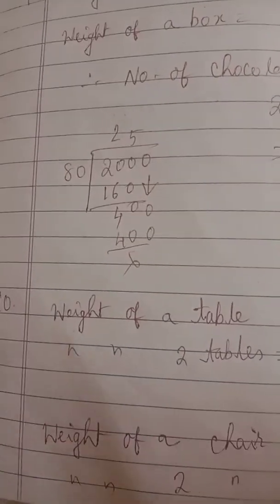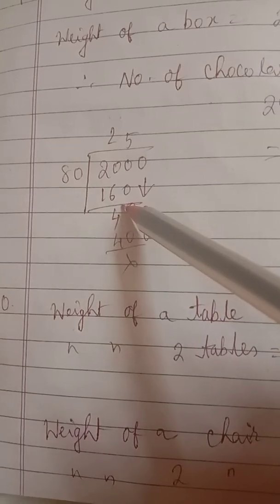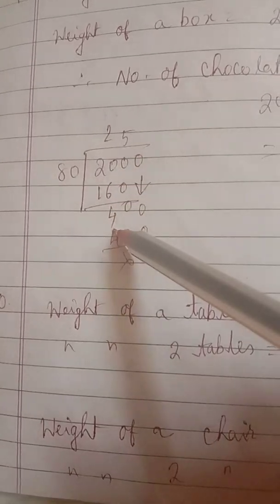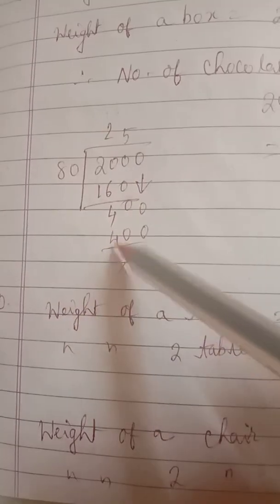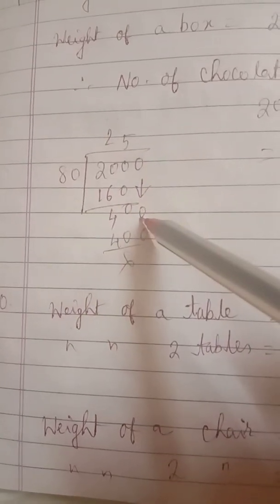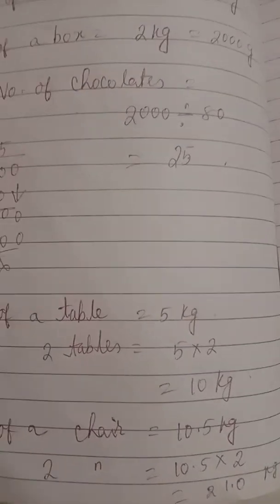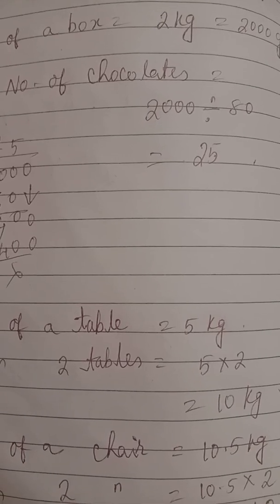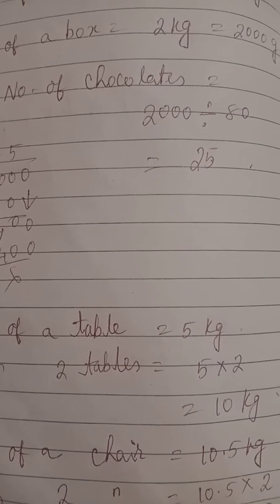Here it is the division. 80 2s are 160. After subtraction we get 40. Then 8 5s, and bring down this 0 over here. Then 8 5s are 400. So the answer is 25. That means number of chocolates equal to 25. Come for the next question. Question number 10.